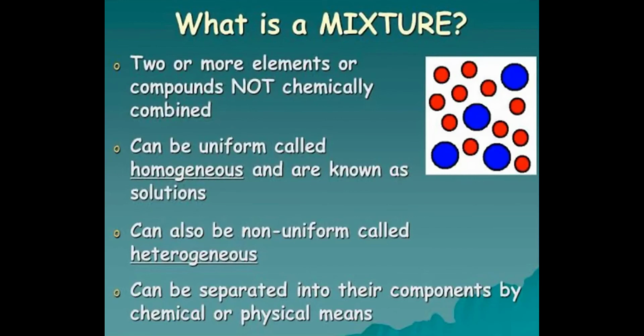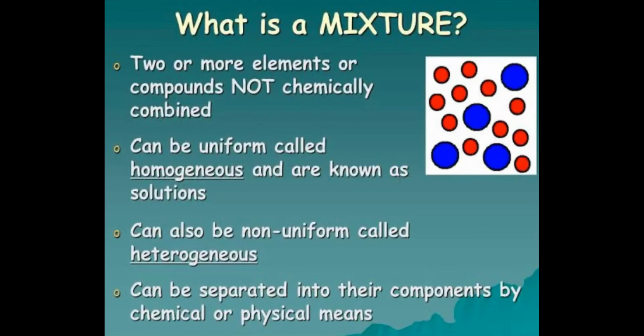Now, let us study about impure matter, that is a mixture. So, what is a mixture? Two or more elements or compounds not chemically combined. So, in a mixture, two or more elements or compounds are there, but they are not combined chemically, and the proportion of elements or compounds is not fixed. For example, if we consider air, air is a mixture of gases, dust particles, smoke particles, etc. But is the proportion of smoke particles, dust particles fixed in air? No, it differs from place to place.